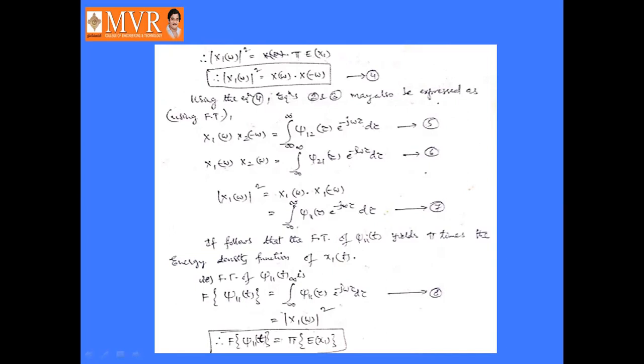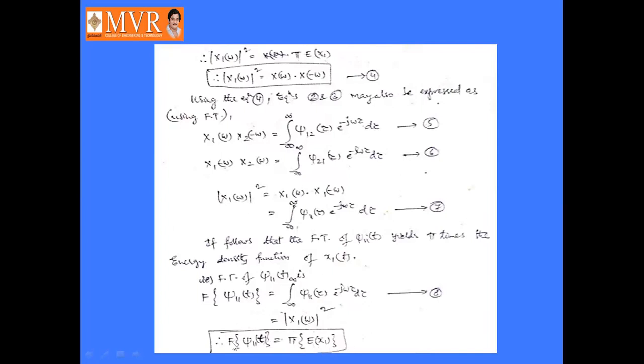It follows that the Fourier transform of J11(t) is π times the energy density function of x1(t). That is, the Fourier transform of J11(t) is the integral from minus infinity to infinity of J11(τ) into e power minus jωτ dτ, which is equal to mod X1(ω) square, or we can write this as the Fourier transform of J11(t) is equal to π times E of x1.